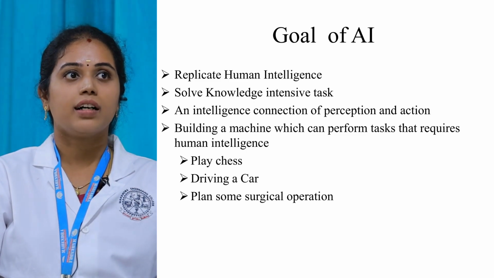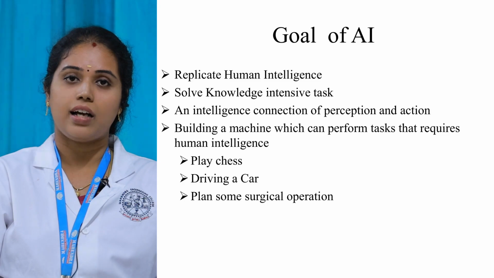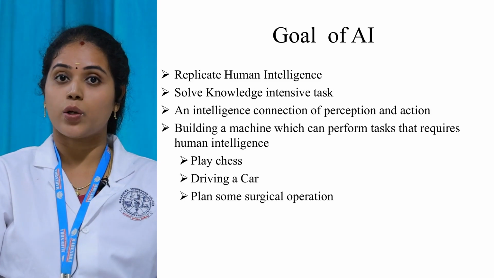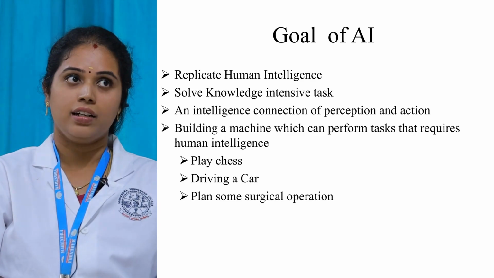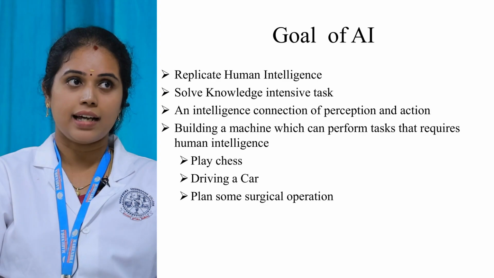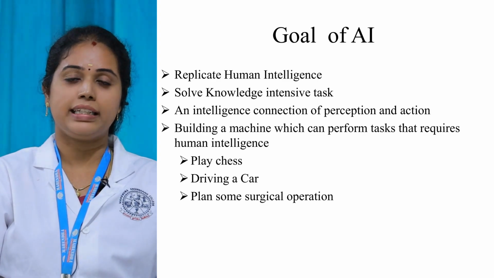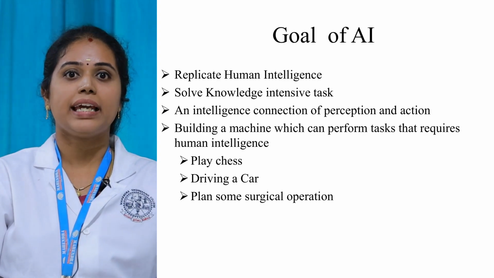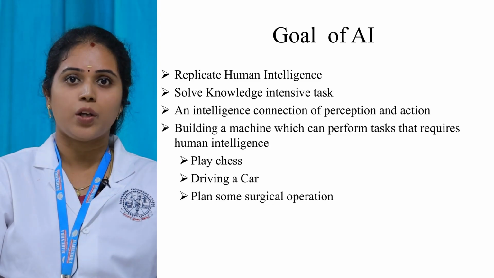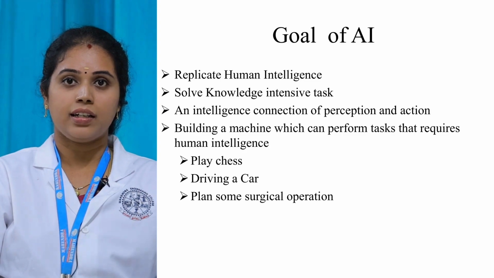The third one is a connection of perception and action: how the machine connects with the environment. That also happens with the help of AI. The last one is building a machine which can perform tasks that require human intelligence. For example, playing chess, driving a car and surgical operations can be done by human beings.